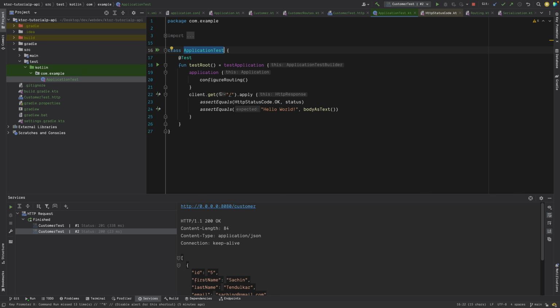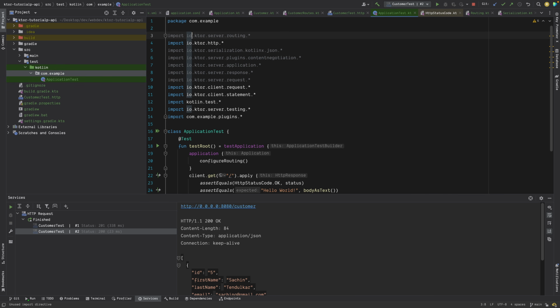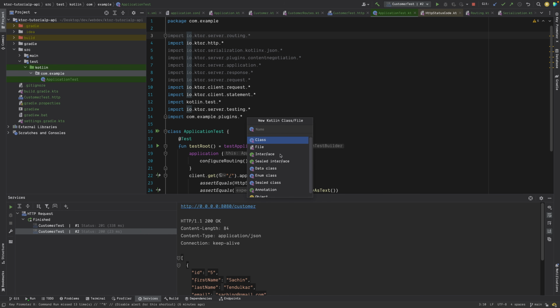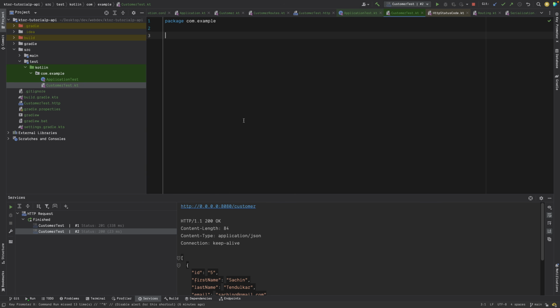So we can change it. Maybe we can write something else, or we can create another file over here. For example, let's create a new file. We can call it customer test probably, right? And okay, then it's fine.